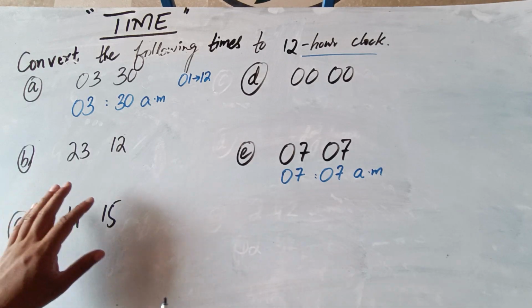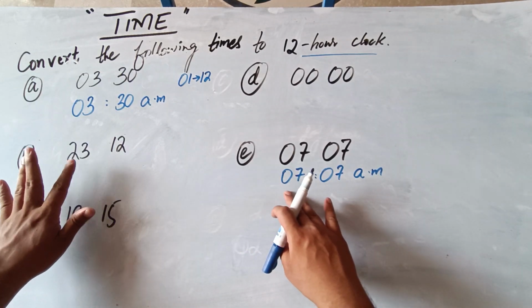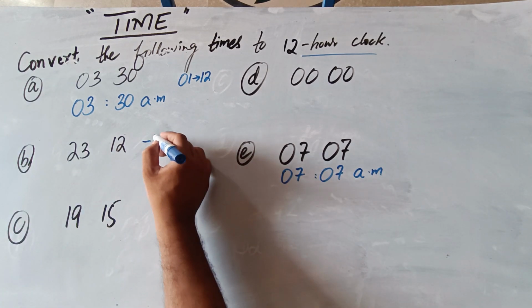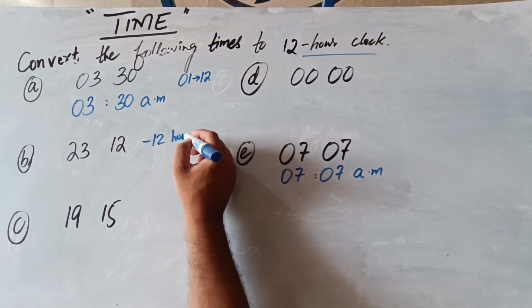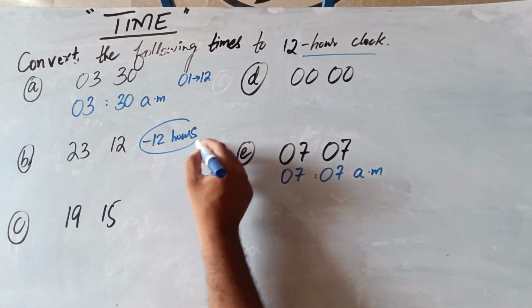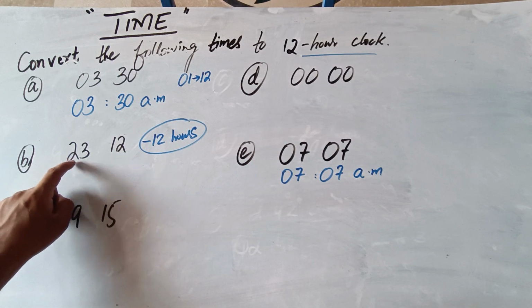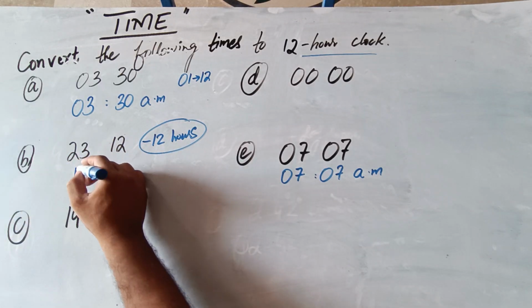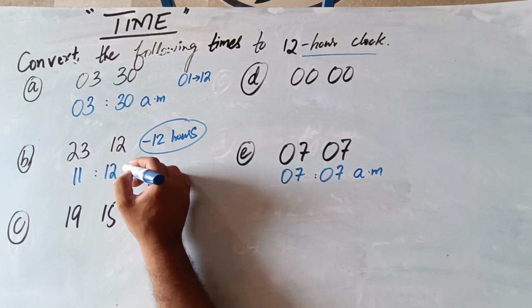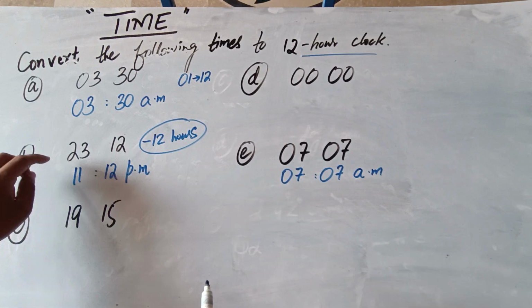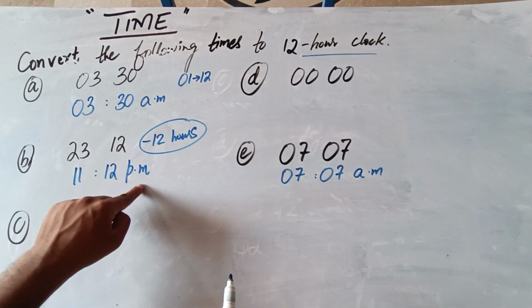Now let's discuss if the hour side is bigger than 12. If the hour side is bigger than 12, then subtract 12 from the hours. So if we subtract 12 from the hour, 23 minus 12 is 11:12, and write PM. If the hour side is bigger than 12, it means that the time is in PM.